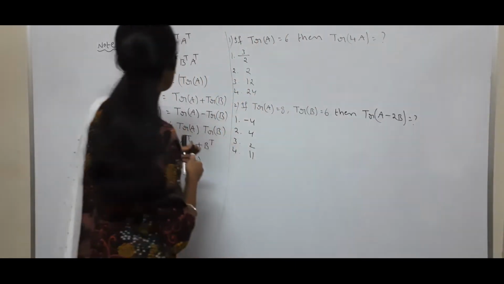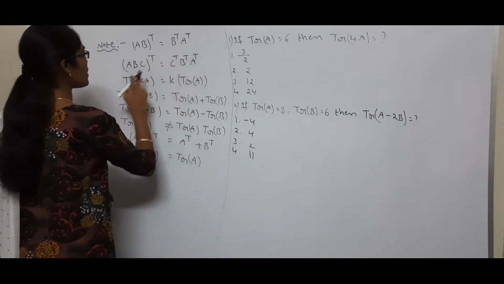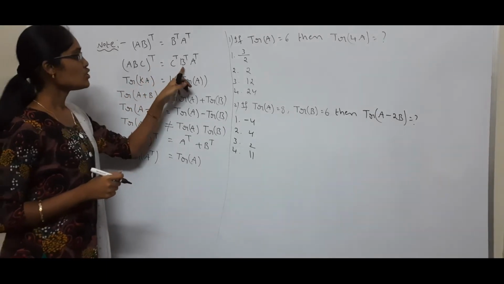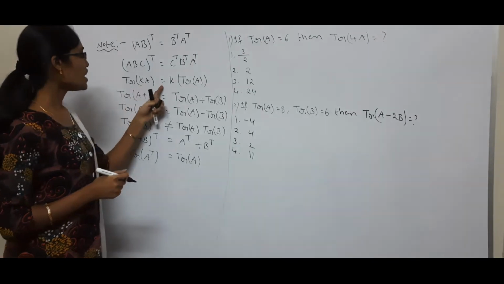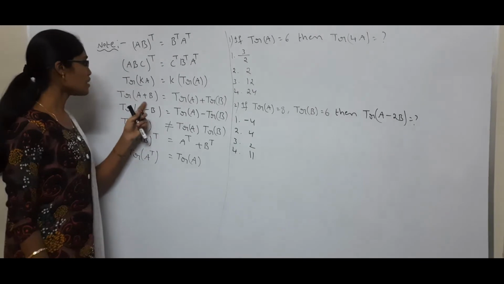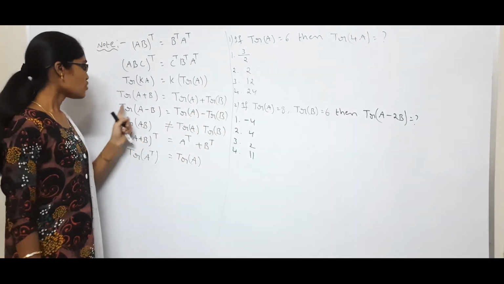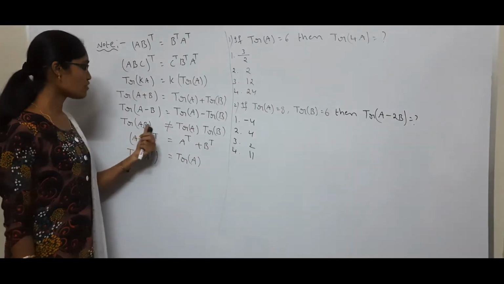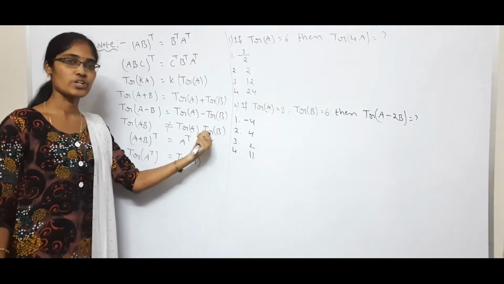See here, trace AB whole transpose is equal to B transpose into A transpose. ABC whole transpose is equal to C transpose into B transpose into A transpose. Next, trace of K into A is equal to K into trace of A. It's very very important. Next, trace of A plus B is equal to trace of A plus trace of B. Next, trace of A minus B is equal to trace of A minus trace of B. So trace of AB is not equal to trace of A into trace of B. This is also very very important conceptual.